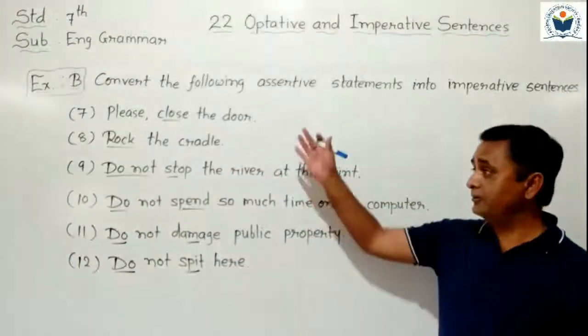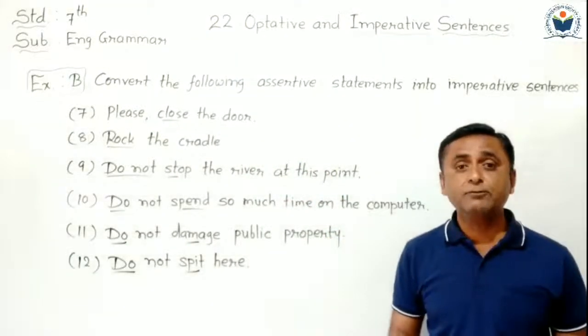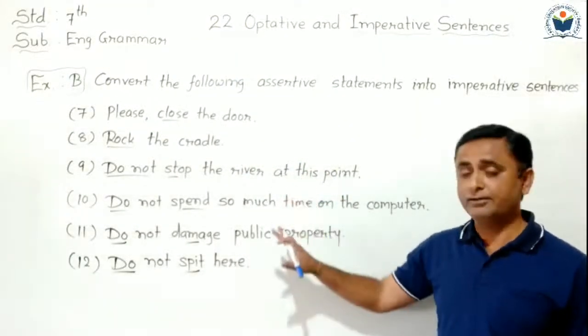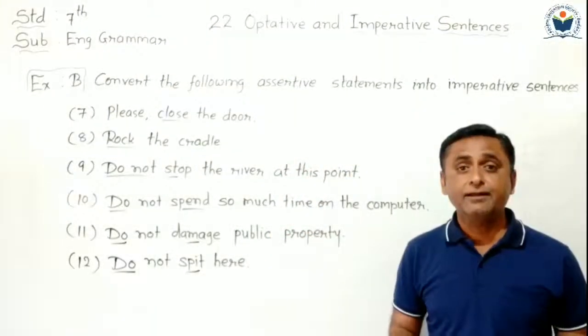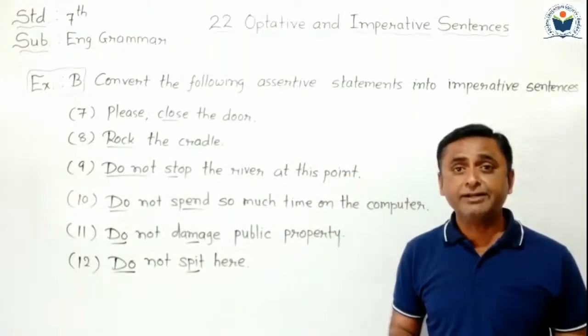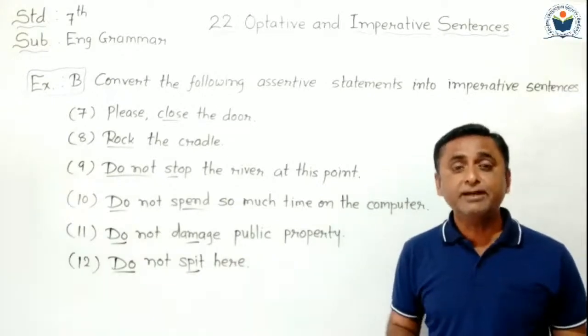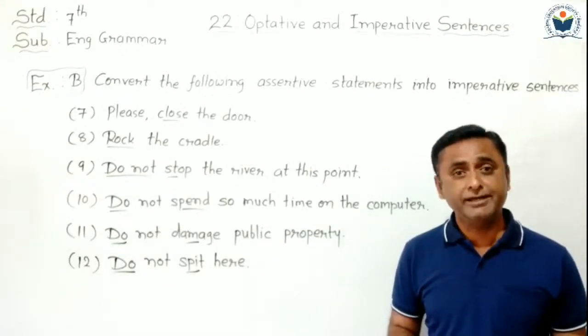You have to complete all the answers in your grammar textbook with pencil as I have written on the board. With that our exercise B is also over, and our lesson number 22, optative and imperative sentences, is also over here.